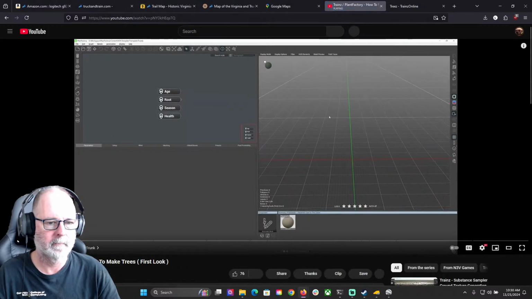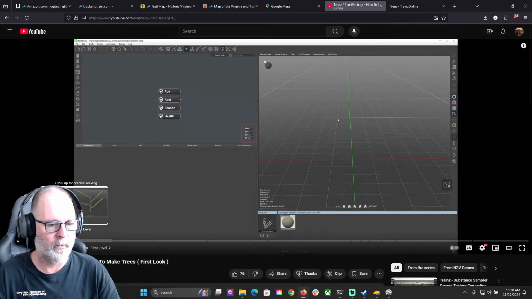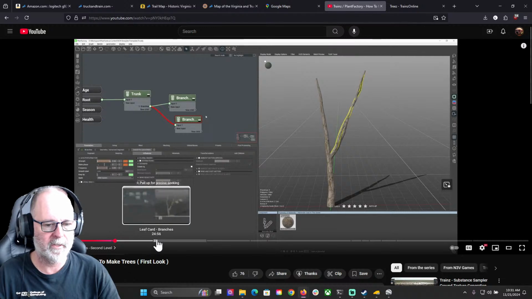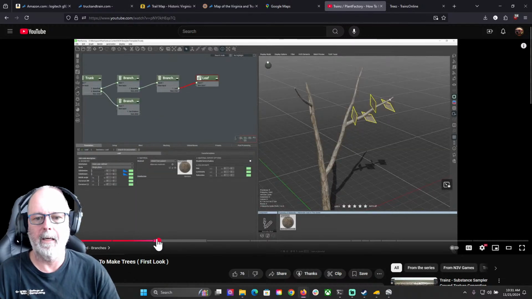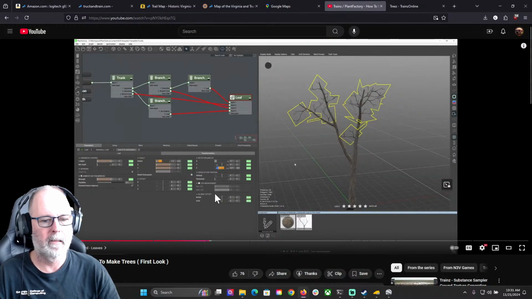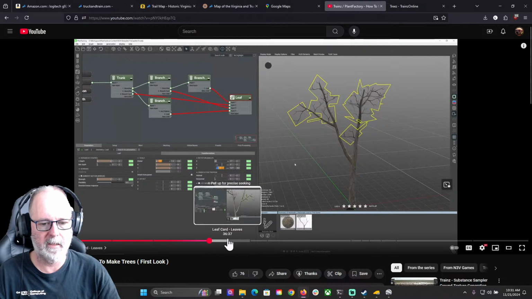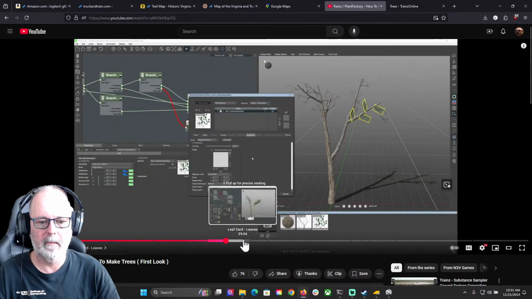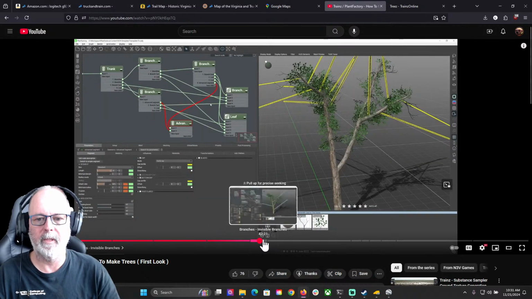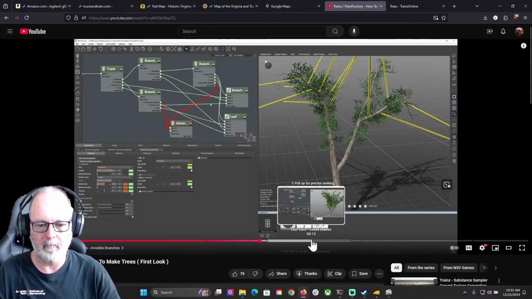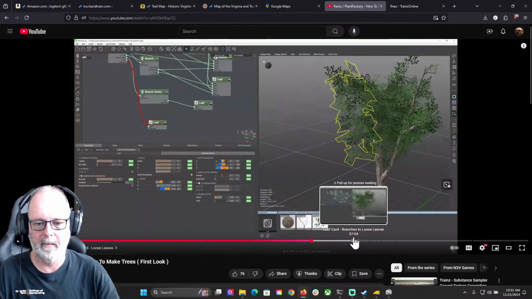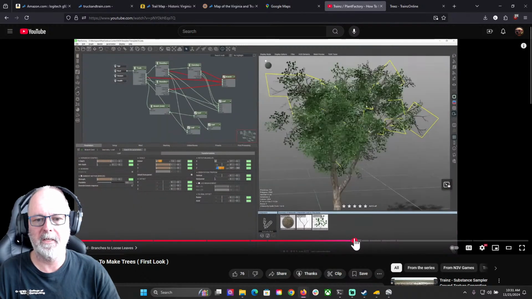A tutorial on Plant Factory. I'm just going to skip through it here. Branches. So then you make your second level branches. Oh, interesting. So you start putting cards on there for leaves. What is this now? This is leaf card still. That's really interesting. Let's see. Now they're going to add some more leaves. I guess they're going to add loose leaves. And then you add branches to the loose leaves. Interesting.